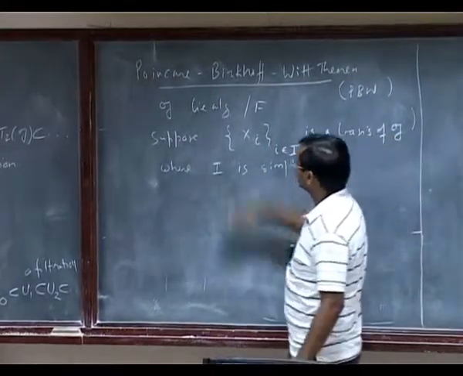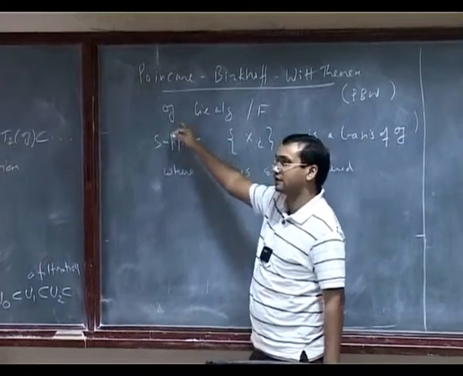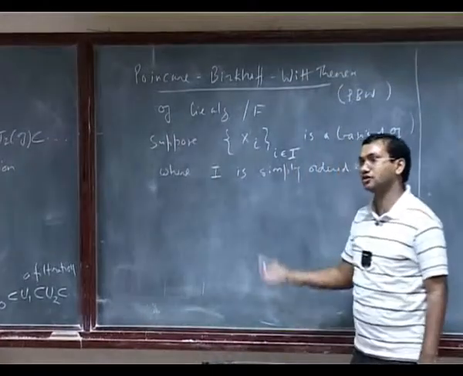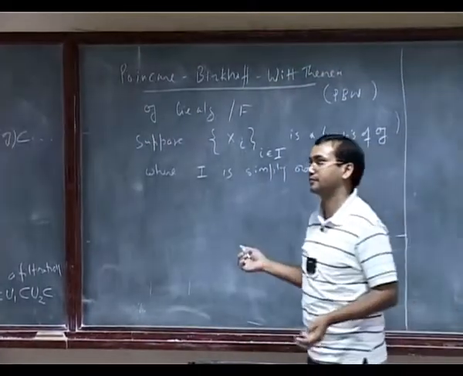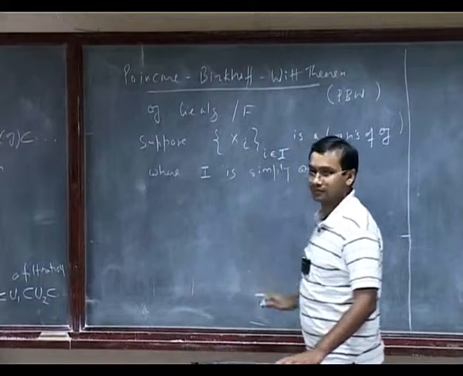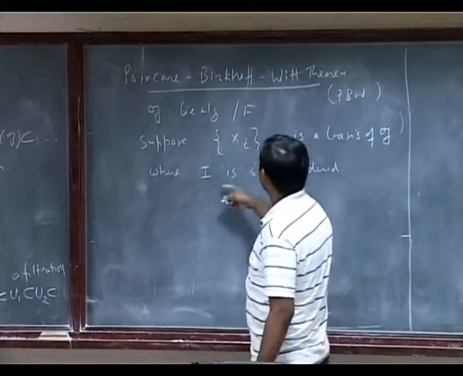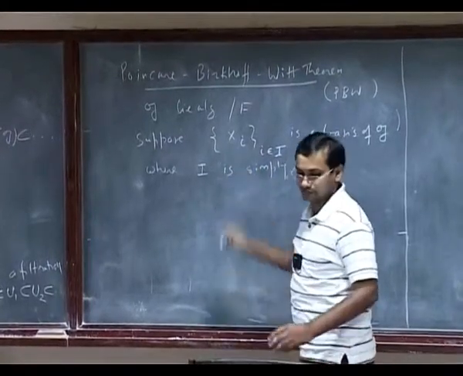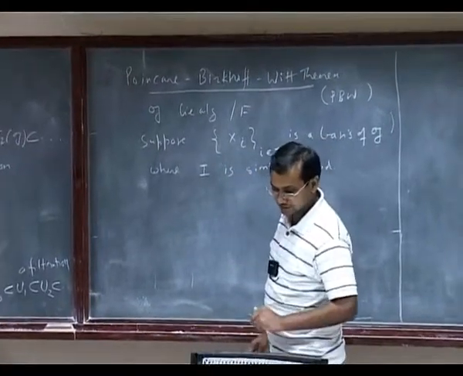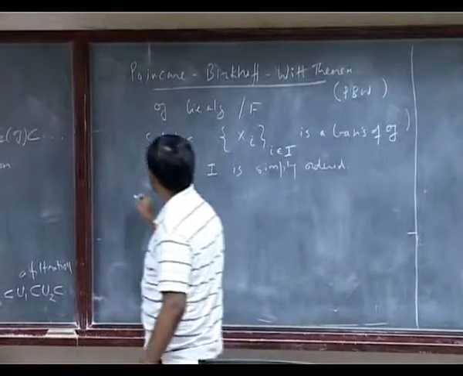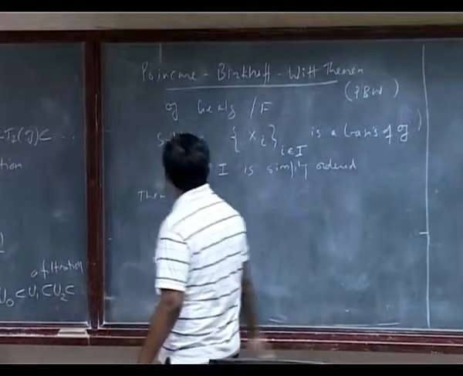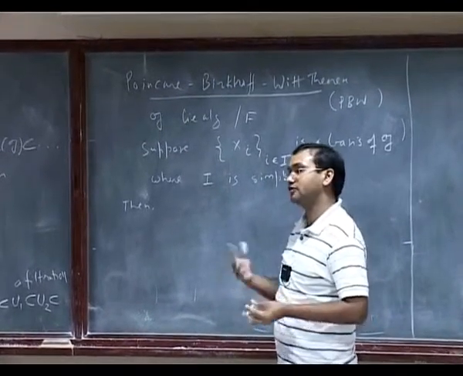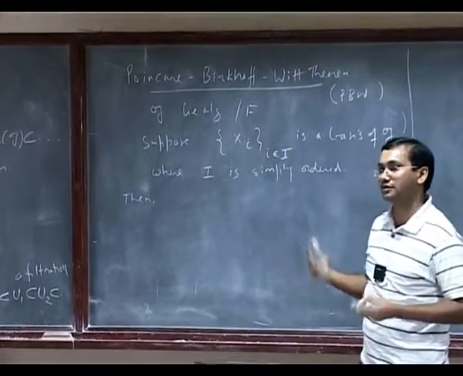For example, if I take a finite dimensional Lie algebra or countable dimension with a certain ordering, say the ordering of Z, then everything will work. So I should have a simple order on this indexing set I. Simply ordered means any two elements are related, there is an order and any two elements are comparable.